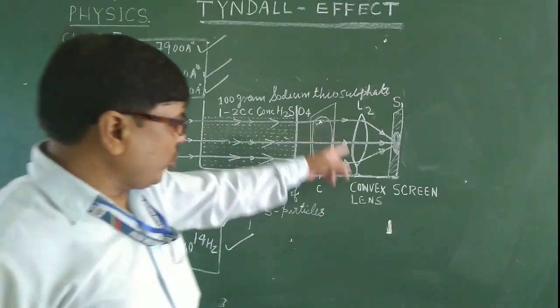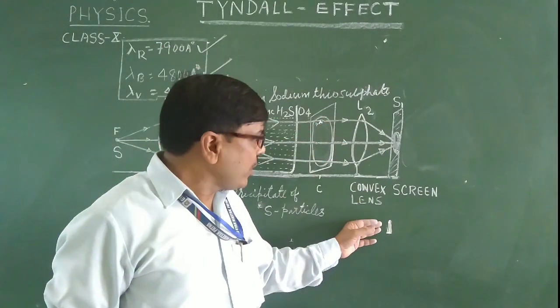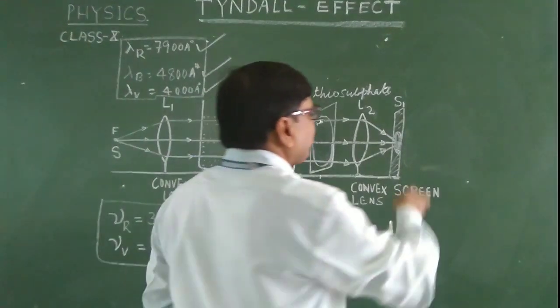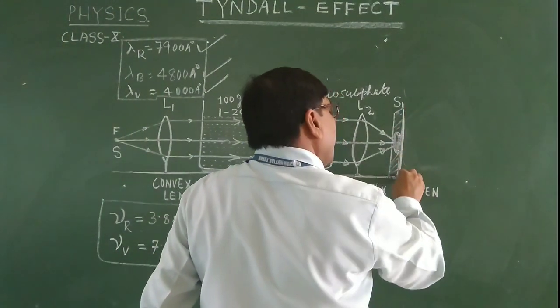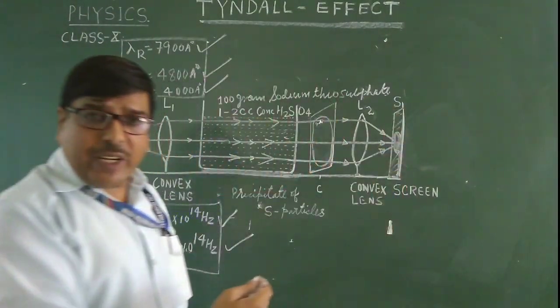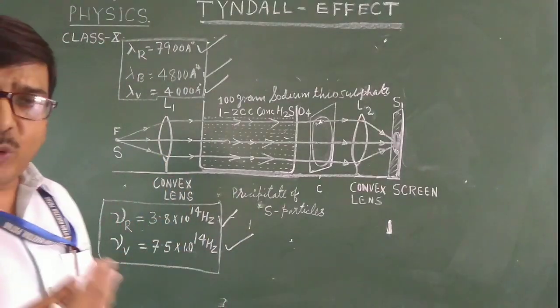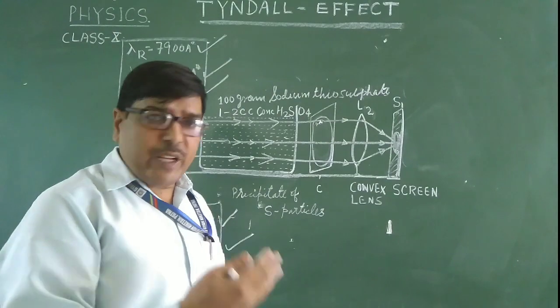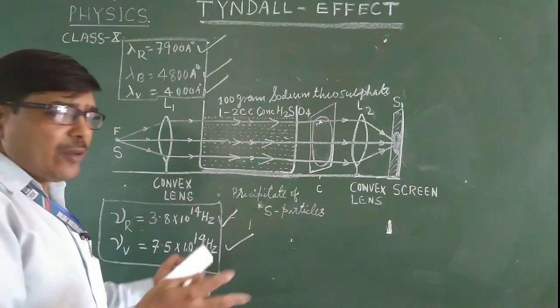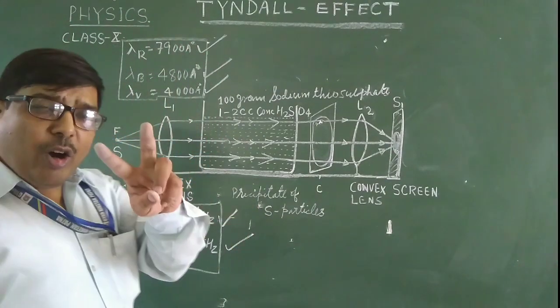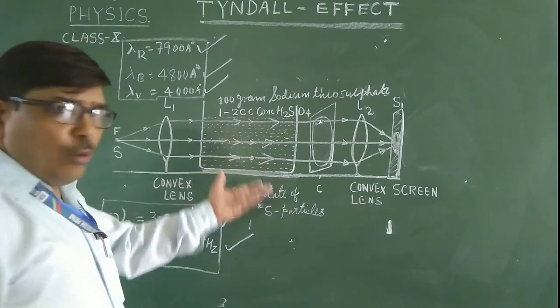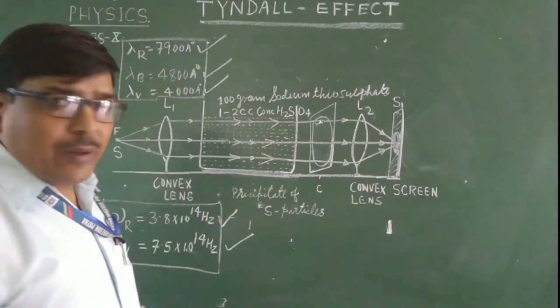Lens 2, also a convex lens, is on the other side, and then there is a screen. On the screen we will observe the visibility of the path in different colors, but here we will observe only two, blue and red.